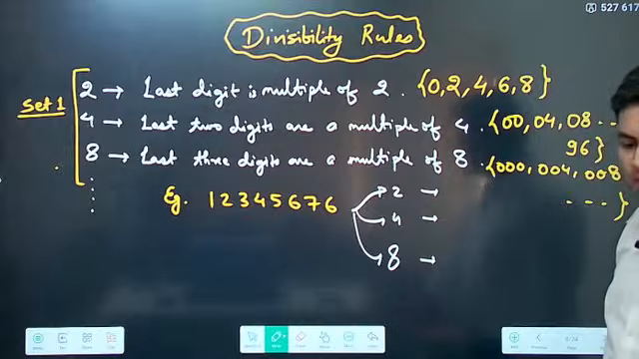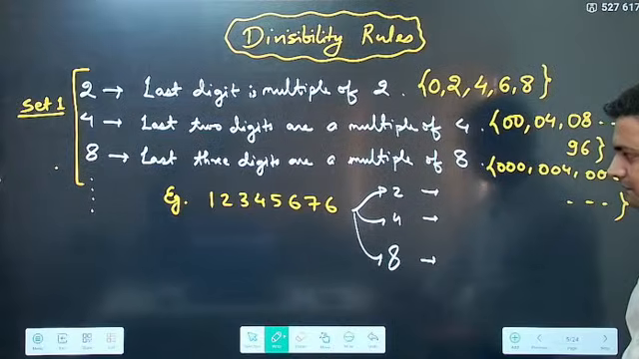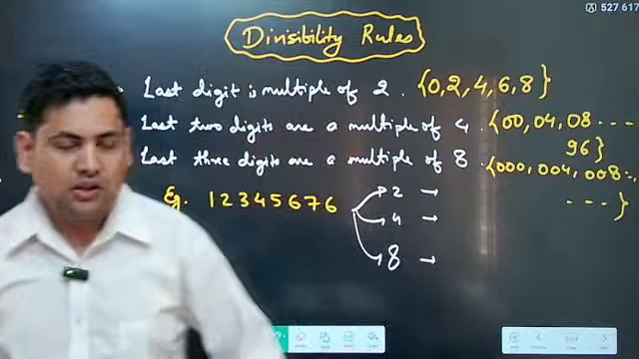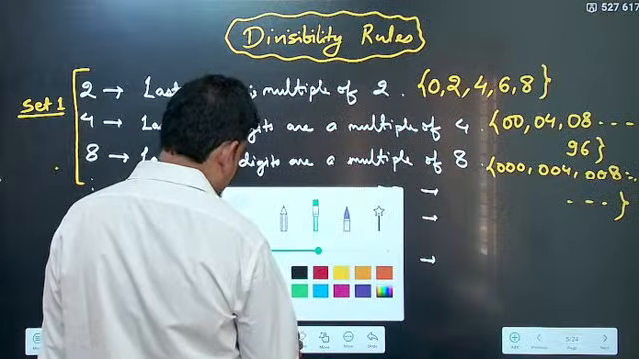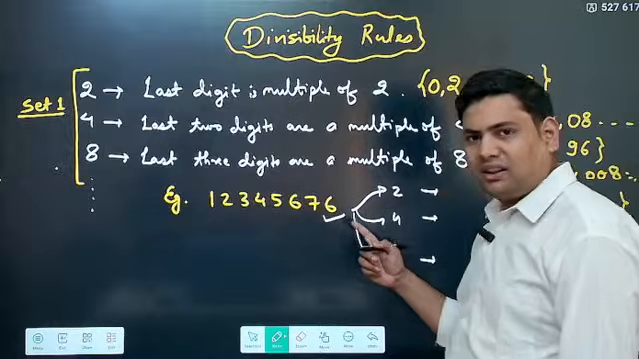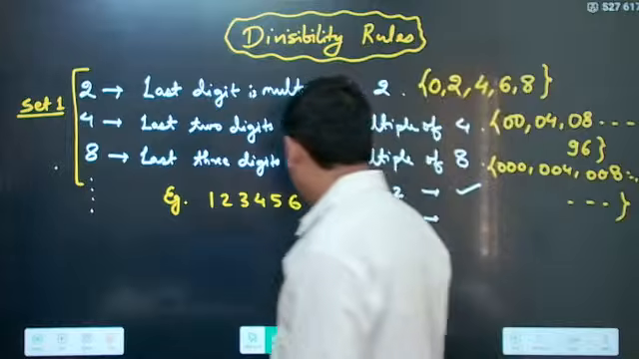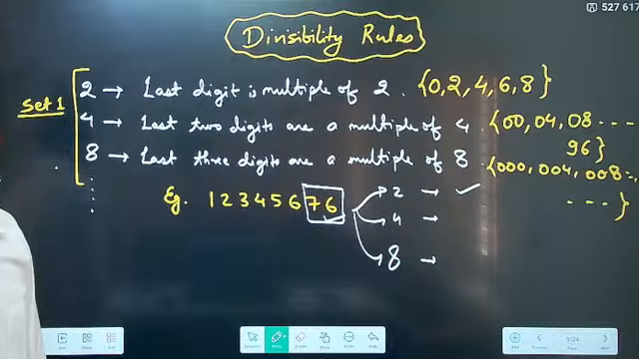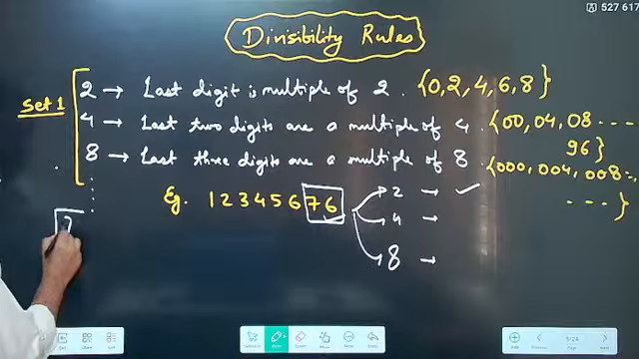Okay, so 2, 4, 8. Only 2. Okay. Now, how do we see this? If we want to see divisibility with respect to 2, I have to look at only the last digit, that is 6. 6 is divisible by 2, so this is divisible. Then for 4, what do I have to look at? For 4, I must look at 76. Now, is 76 divisible by 4? If you remember the table, then fine. Otherwise, you just divide it.